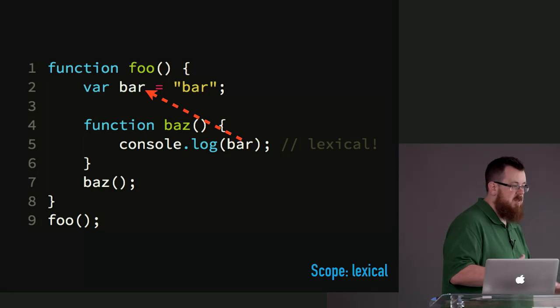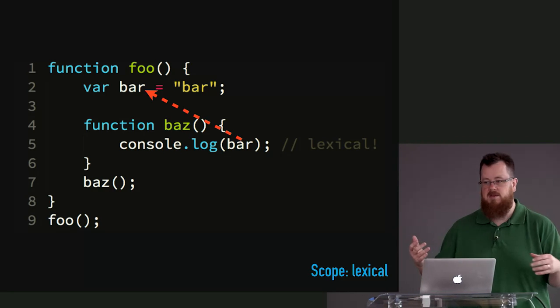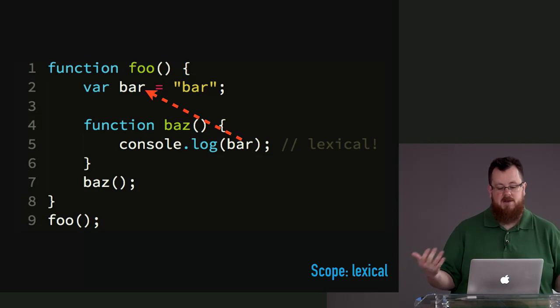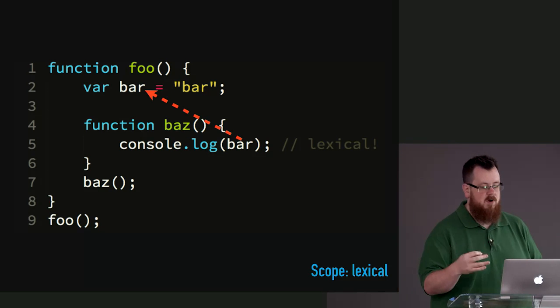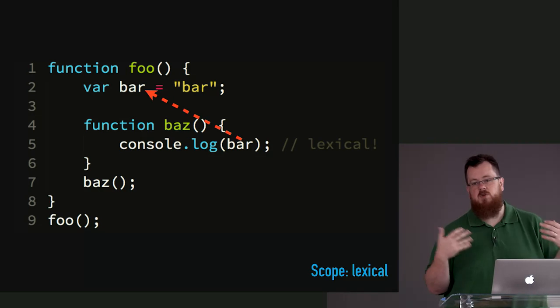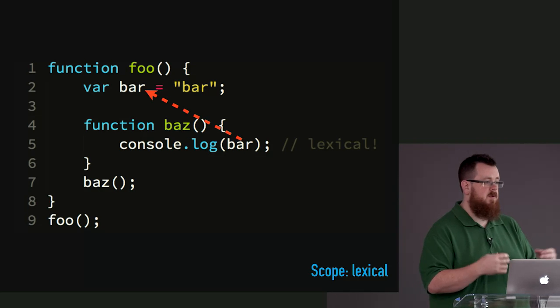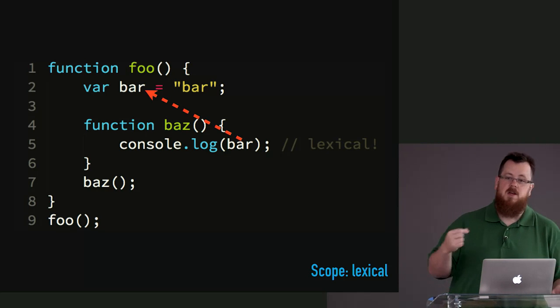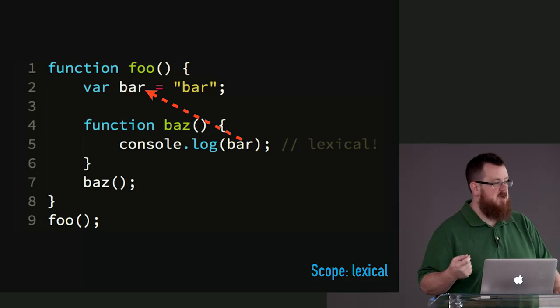No matter what you do with that Baz function, even if you pass it other places, it's always going to refer to that exact same function. No matter how you call Baz, where it's called from, it'll always refer to that exact same bar variable from line 2. That's a nice predictability to lexical scope, and I would say that's one of the biggest benefits of lexical scope. As a matter of fact, the predictability leads into more optimization.